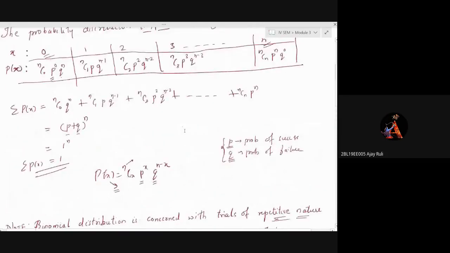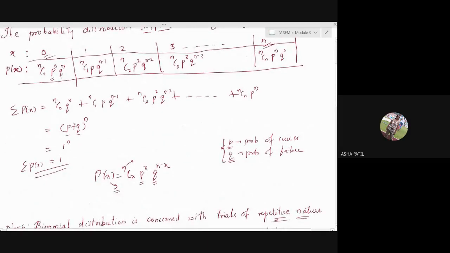P plus q raised to n minus 1. Yes. See, this expansion here was p plus q raised to n, where you had all n terms. First n here, then n minus 1, then later it turns to n. So the sum of these two is again n, as you can see. You know it, binomial expansion. The sum of the powers of p and q will again give you n. So everywhere you have such.